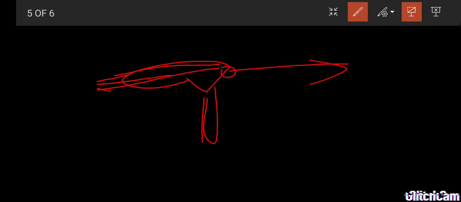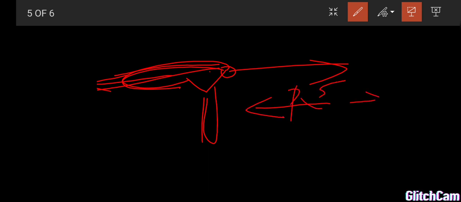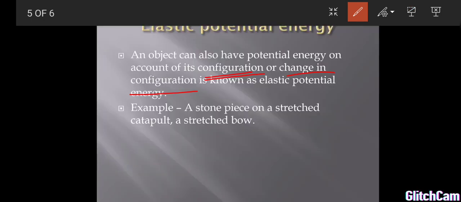Here we are using a rubber. So if we are stretching the rubber, how much you are stretching? If you are increasing the stretching, then the stone also moves in a forward direction, isn't it? So if you are stretching and then leave it, the rubber band comes back to its original position. So stretching gives elastic potential energy. How much you are stretching, depending on that the potential energy also increases. The same way with an arrow, if you are stretching the arrow in a backward direction, then the potential energy also increases. That's why the arrow moves in a forward direction. These are some examples of elastic potential energy.